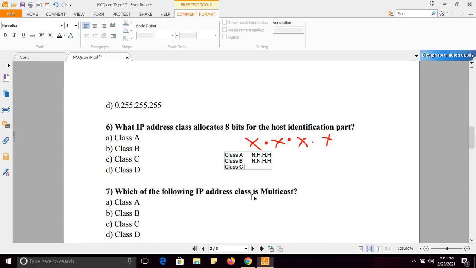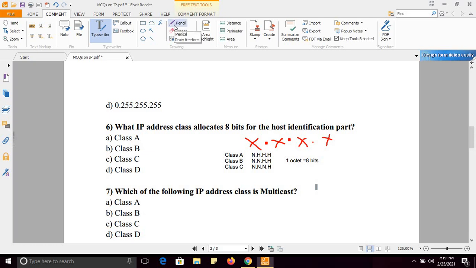In class C, first 3 octets belong to network and last octet belongs to host. Fine. And one octet is of 8 bits.